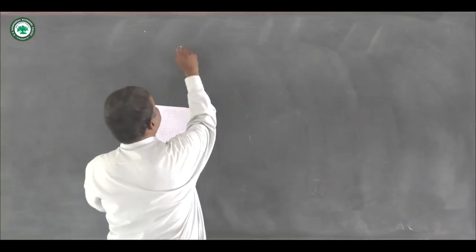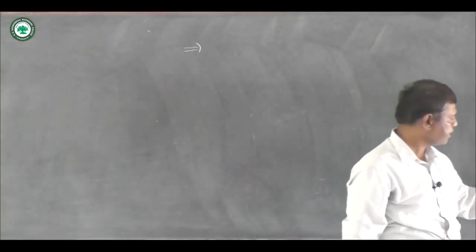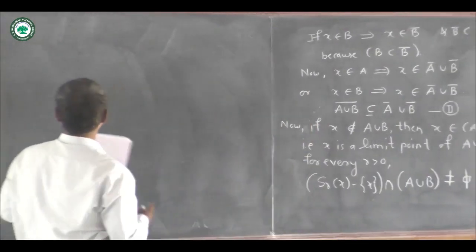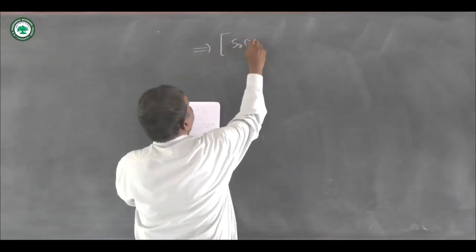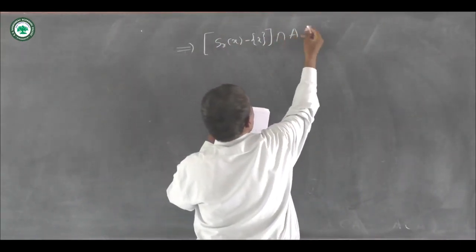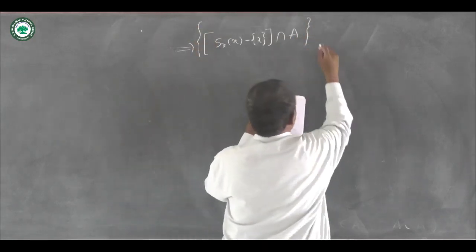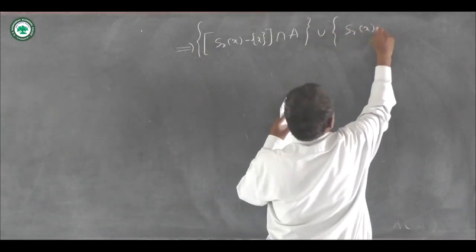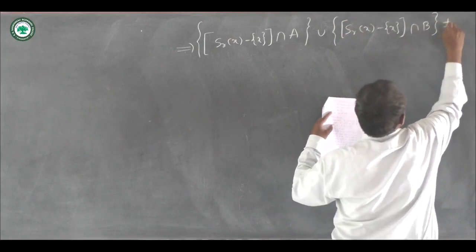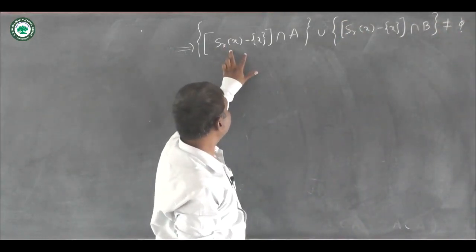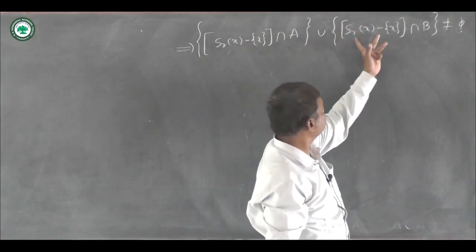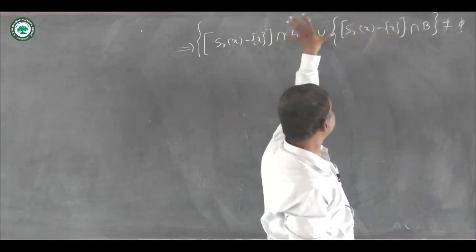So we write here the intersection of this open sphere with A, union the intersection of S_r(X) minus singleton X with B. Now this total union is non-empty.